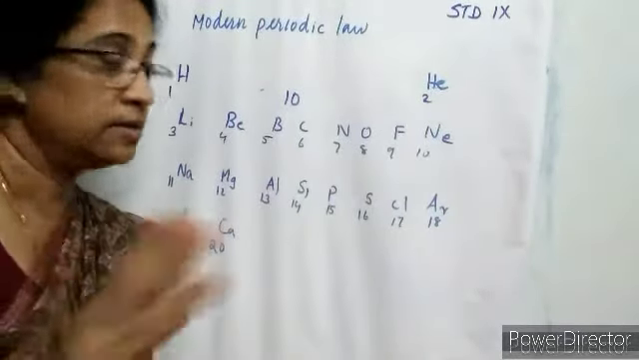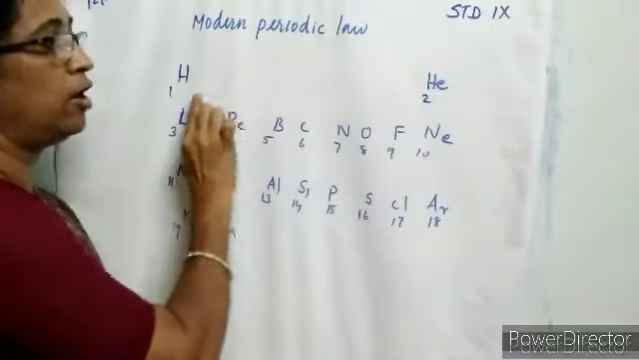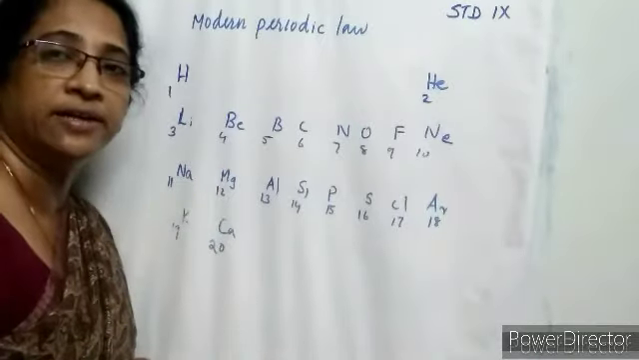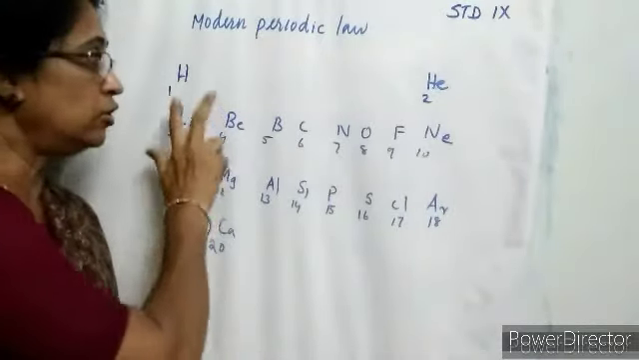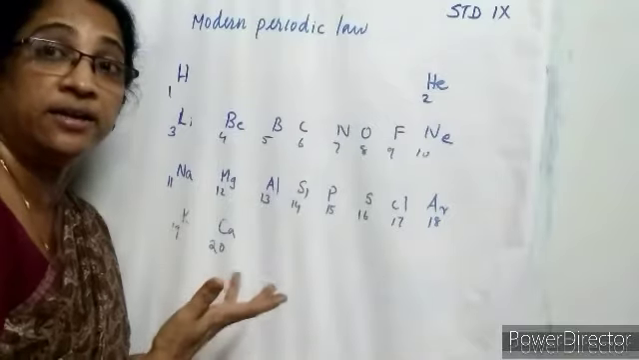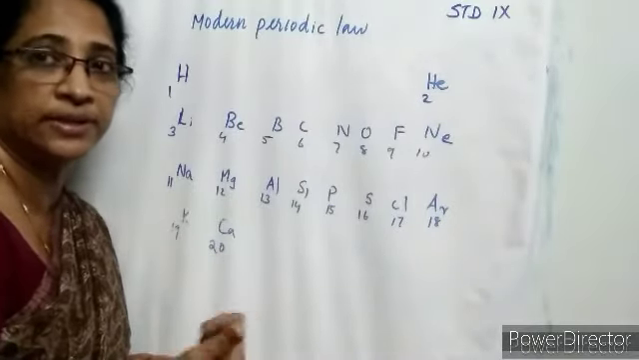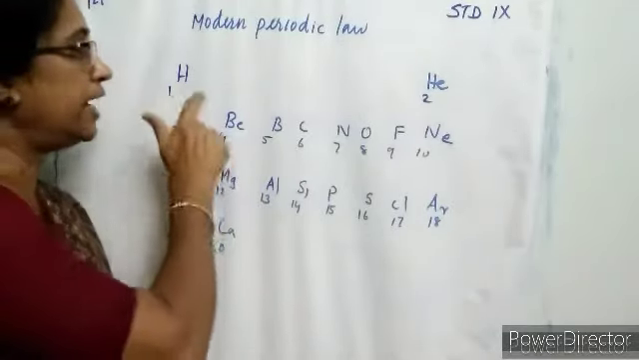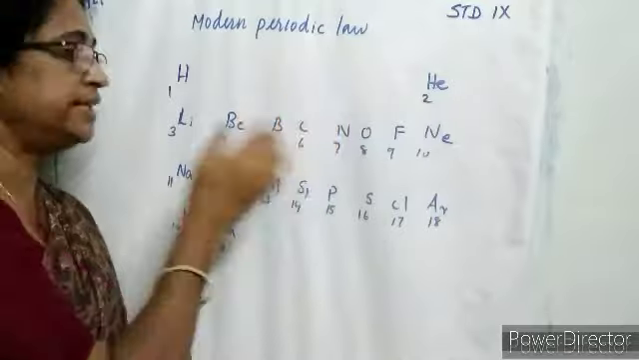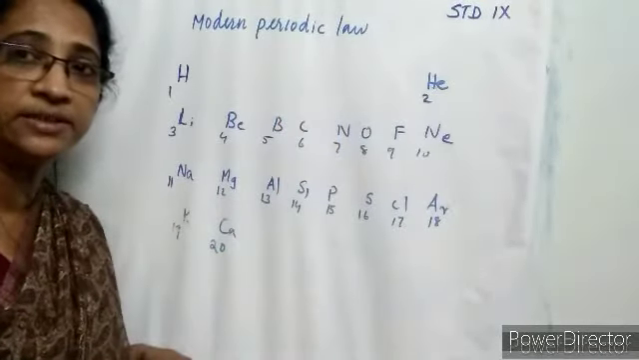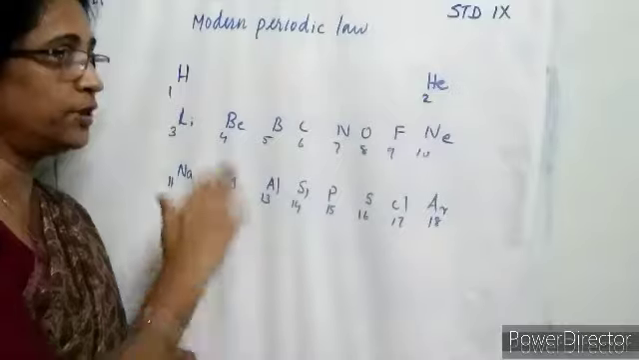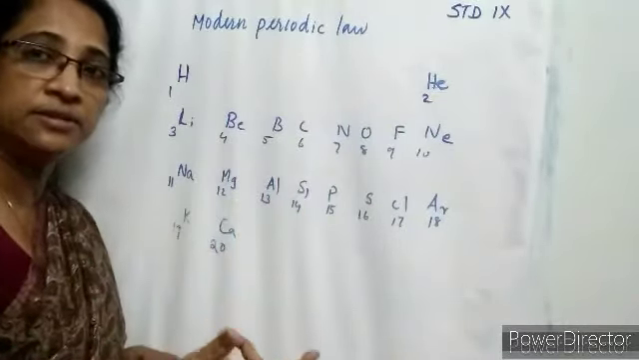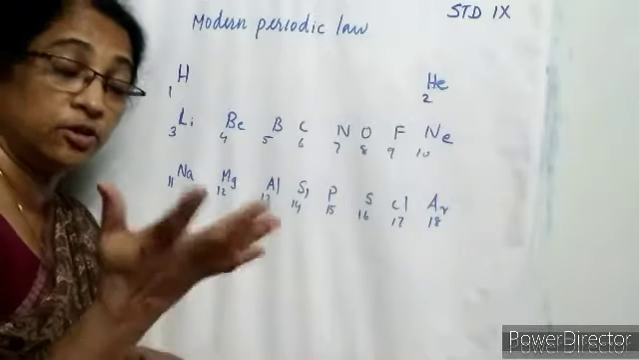The first period in the modern periodic table contains how many elements? 2 elements, which is considered the shortest period. And those 2 elements are in the gaseous state. Hydrogen and helium are gaseous elements. Name the period in the modern periodic table which contains the gaseous elements hydrogen and helium: first period. Second and third periods contain 8 elements each, and they are called short periods.